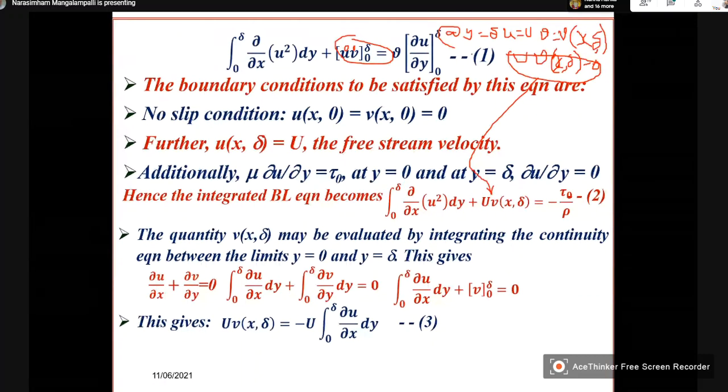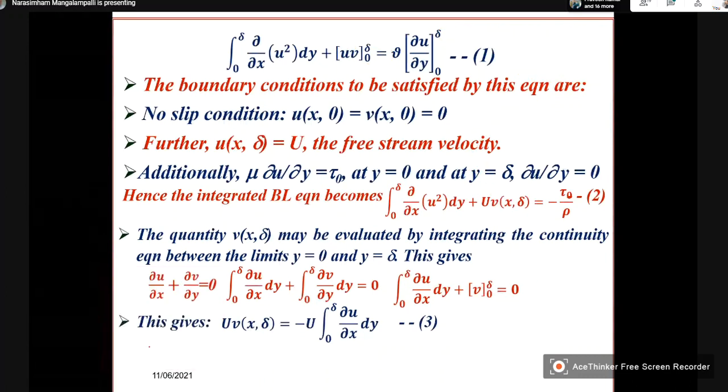And what is this? What is this? dou u by dou y at y is equal to 0. What is that? Use this condition.